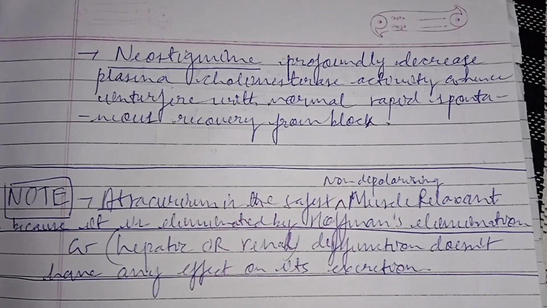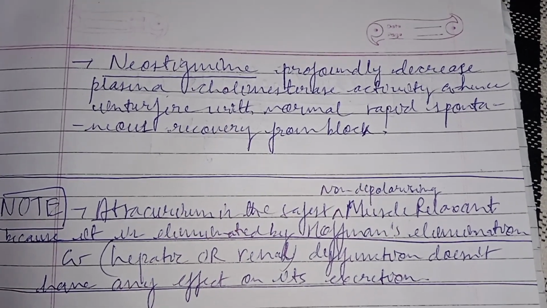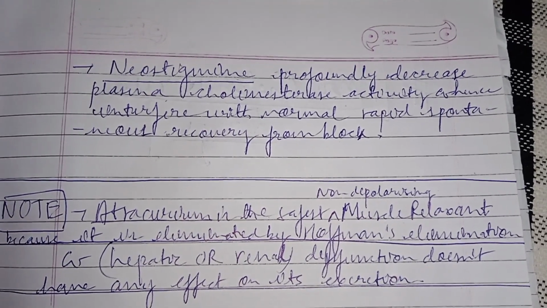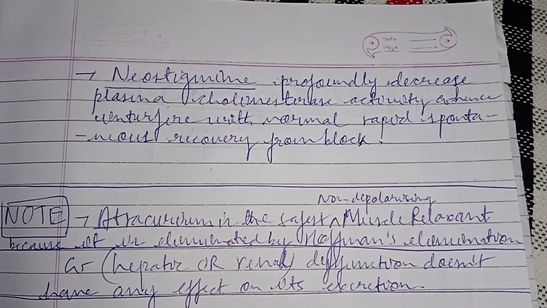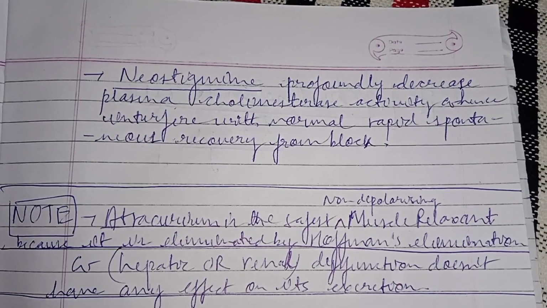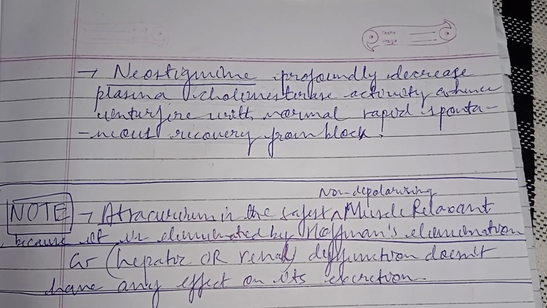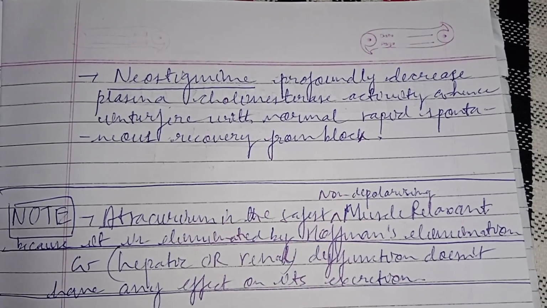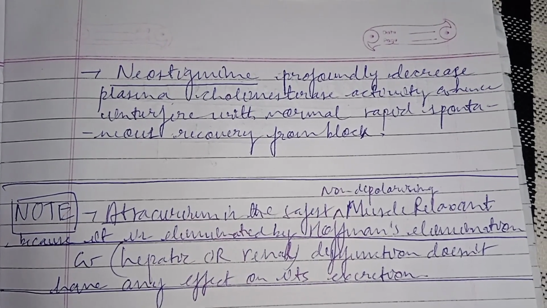And one of the most important points from the exam point of view is that neostigmine profoundly decreases plasma cholinesterase activity and hence interferes with normal rapid spontaneous recovery from block. I am repeating it once again. Neostigmine profoundly decreases plasma cholinesterase activity and hence interferes with normal rapid spontaneous recovery from block. I hope it is clear.